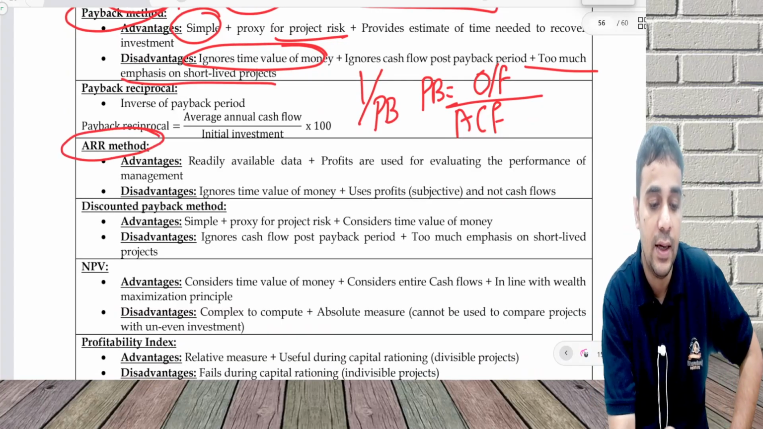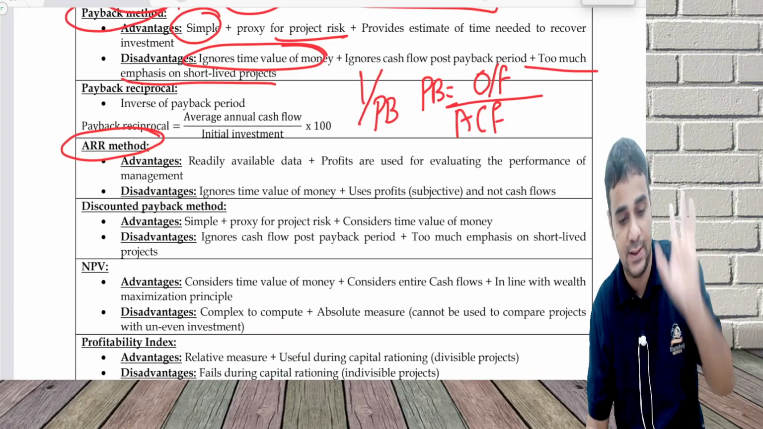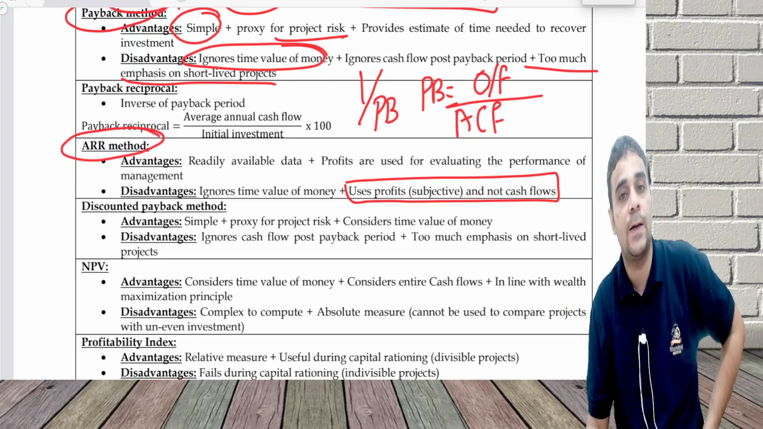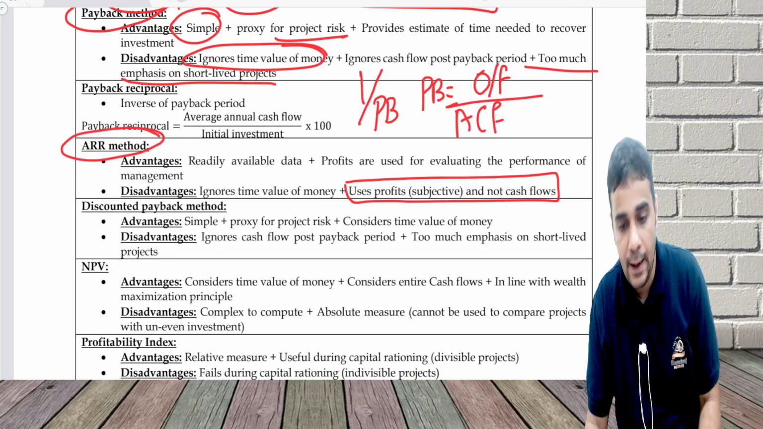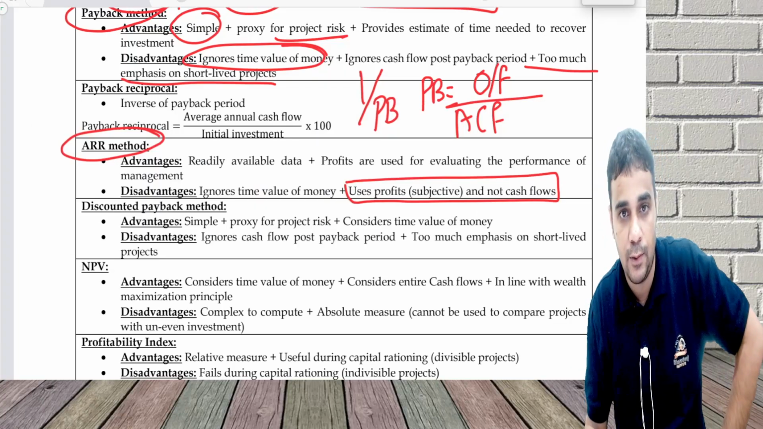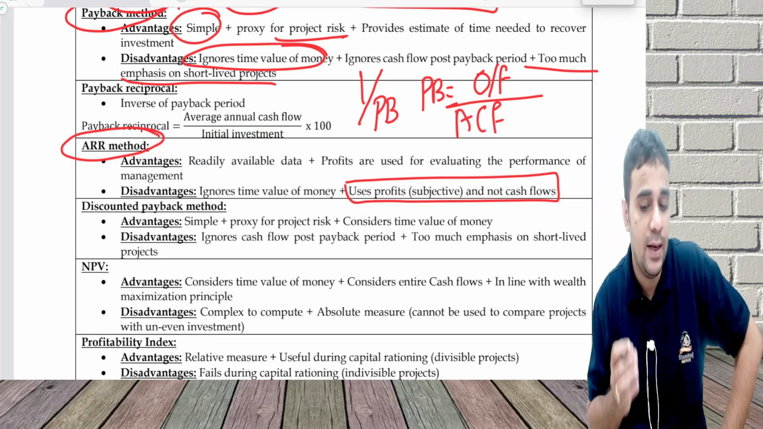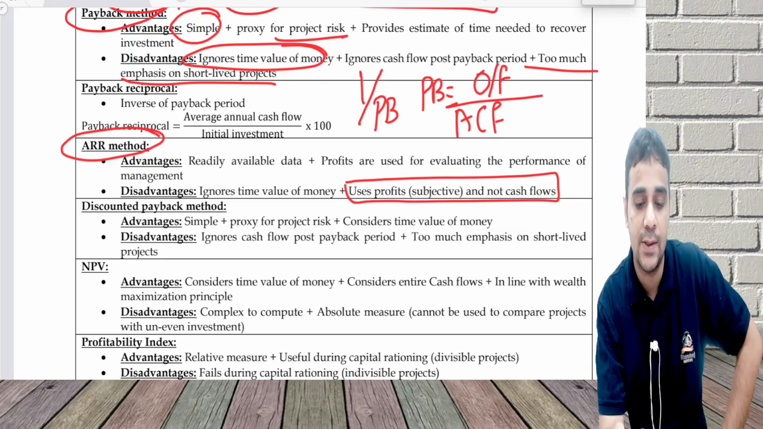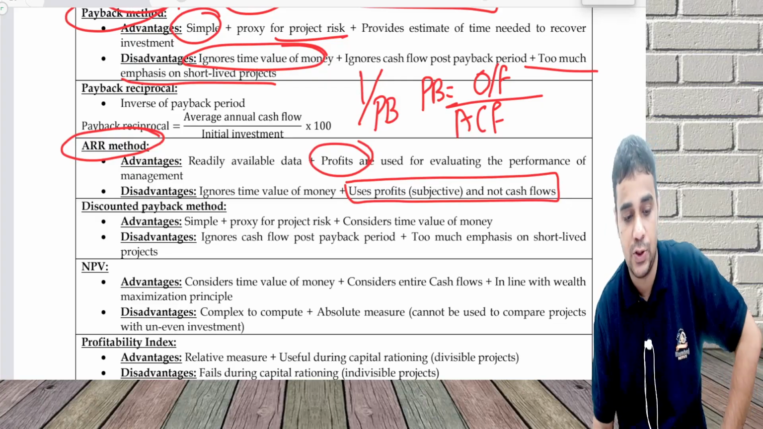ARR, accounting rate of return. As the name indicates, it is based on profit, and that's the disadvantage. That is the bigger disadvantage because you are using profit, which is subjective in nature and not the cash flow. This and the payback both have the same headache. We are not considering time value of money in the calculation, no discounting and other things. A lot of advantages are there. It is readily available data, and for most organizations, the listed companies, what ultimately matters to shareholders is profits. Profits are used for evaluating the performance of the management.